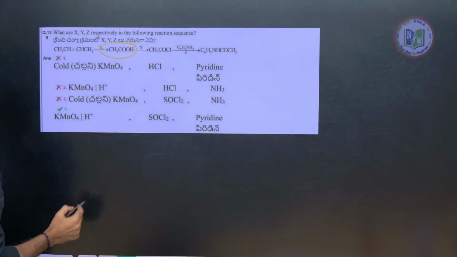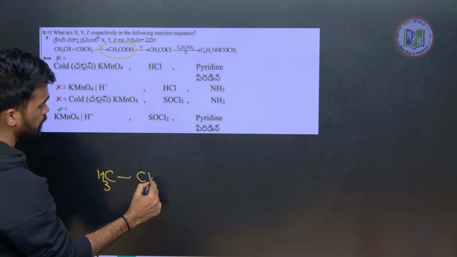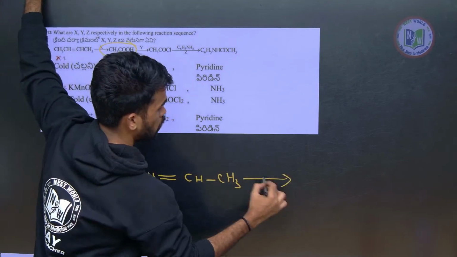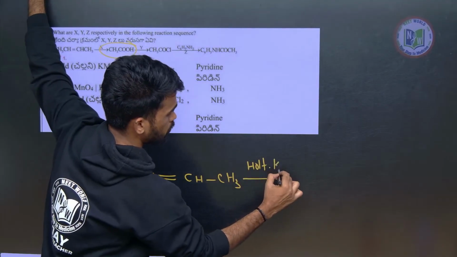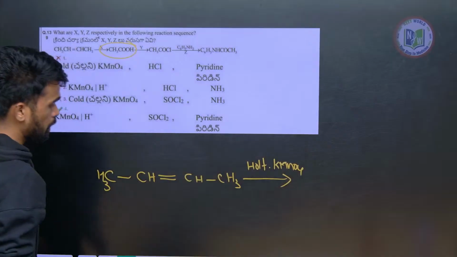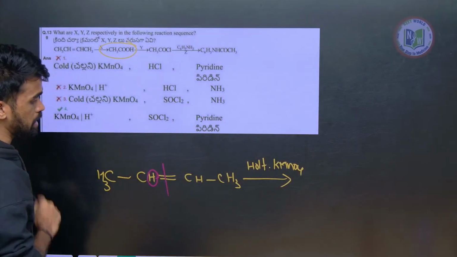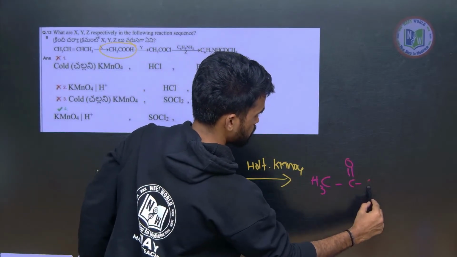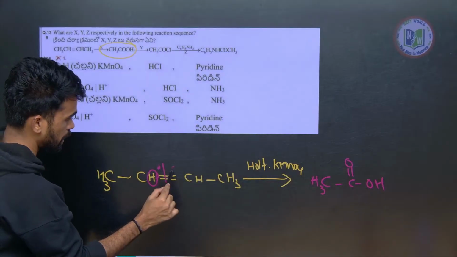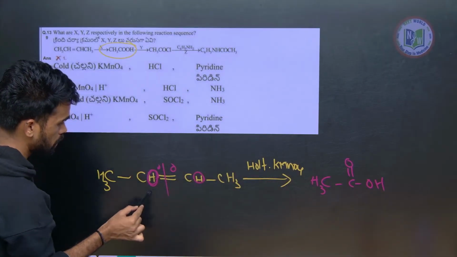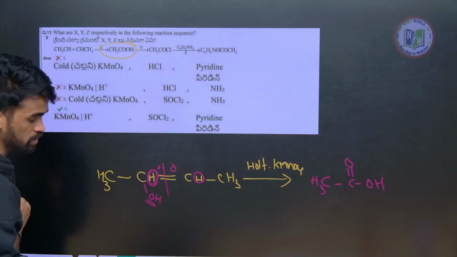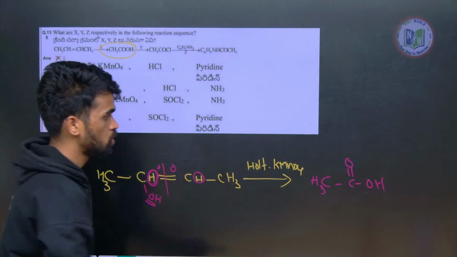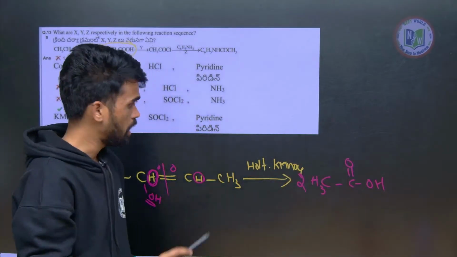Next, this one has to be converted into this form. This is also discussed in the hydrocarbon chapter. Whenever we treat with hot KMnO4, it will break this double bond and put oxygen here and here. If there is directly attached hydrogen, write it as OH. That is what we got as a product. Both sides are the same groups now, so we will be getting 2 moles of the same product. I hope this is clear.